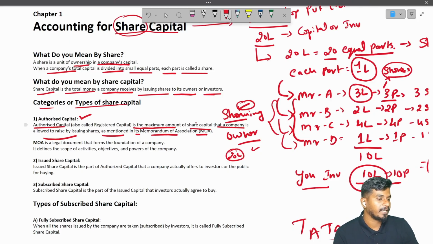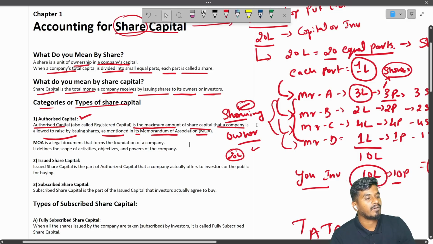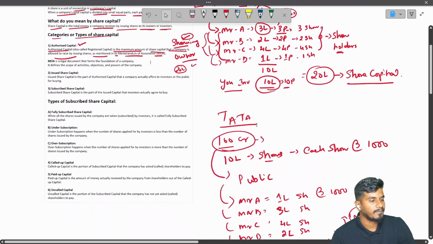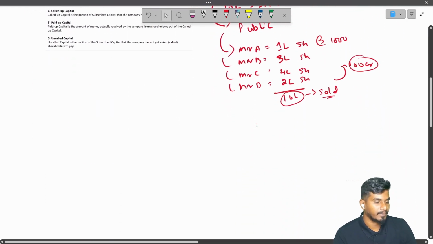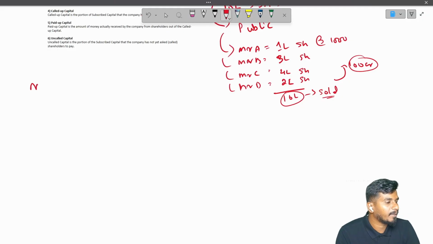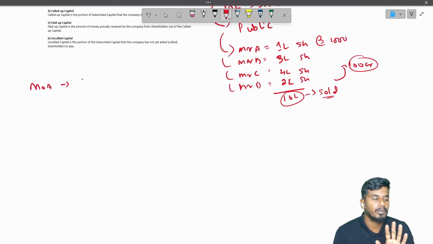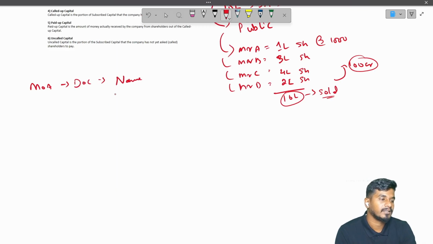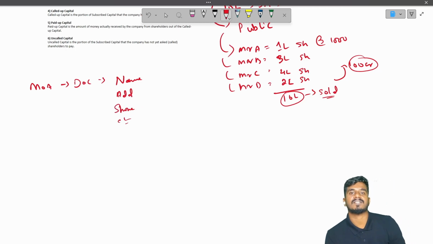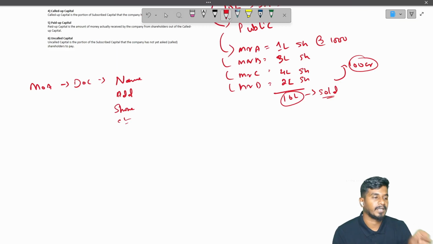So you'll ask, what do you mean by memorandum of association or MOA? Correct. So memorandum of association is nothing but a document which consists of the name of the company, address of the company, share capital of the company, etc. It will have various information regarding the company.